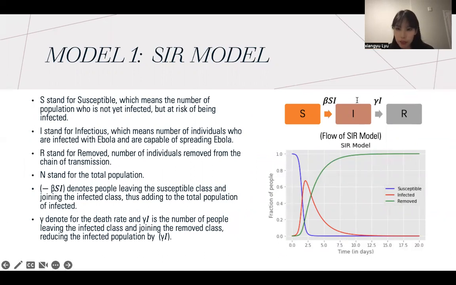From the graph, we can see that as the susceptible people get infected at a certain rate, the purple line falls sharply and the red line increases to a certain point where people generally get recovered or dead. Based on that, the green line, which means people removed from the infectious process, increases exponentially to the population N.